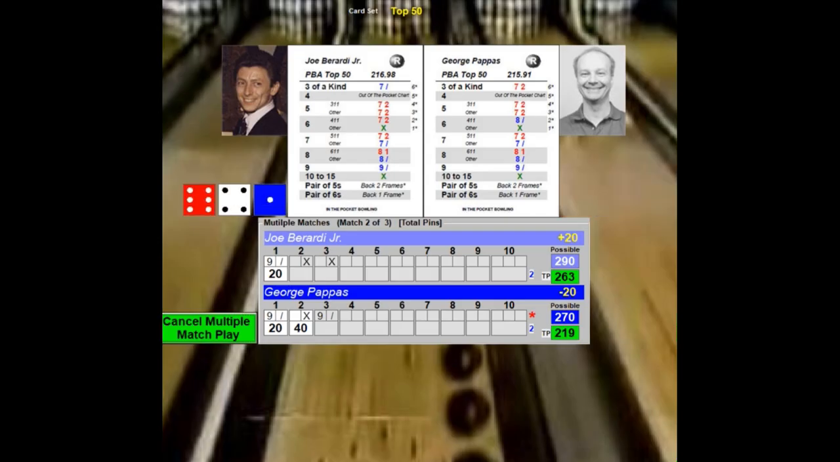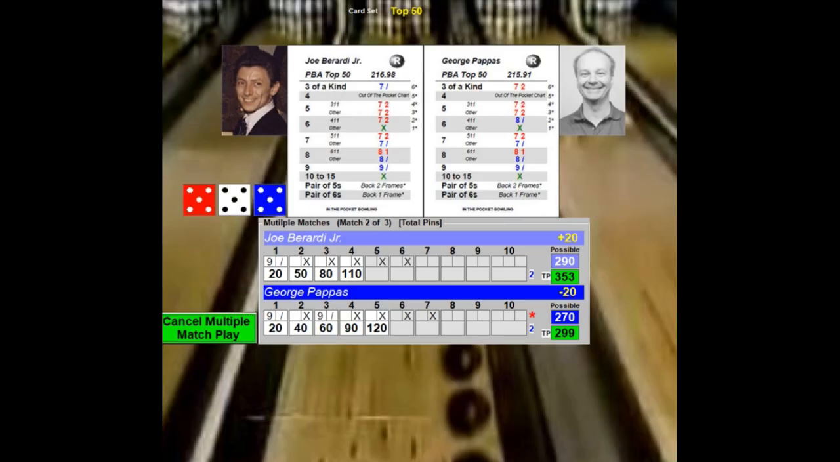Berardi throws a 6-4-1. 11. Berardi throws a 3-4-4 for a strike. Pappas throws a 3-4-5 for a strike. On 5, throws a 4-1-6. That's 11. Berardi throws a 3-2-6 for a strike. On 6, he throws a 1-6-4 for a strike. Pappas throws a 3-3-5 for a strike.